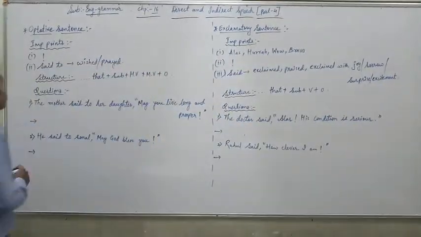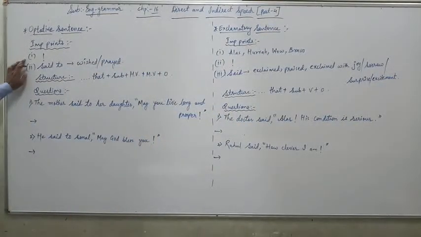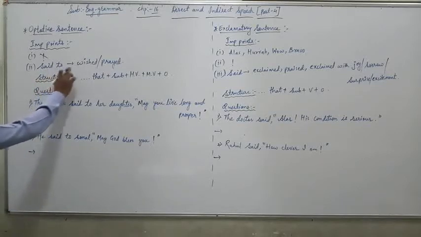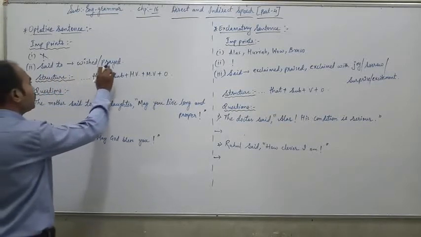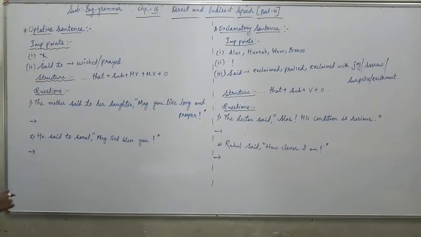Some important points. Point number 1: when you change direct speech into indirect speech, you have to drop the exclamation mark. You cannot use it in indirect speech. Then further, said to is changed into wished and prayed.